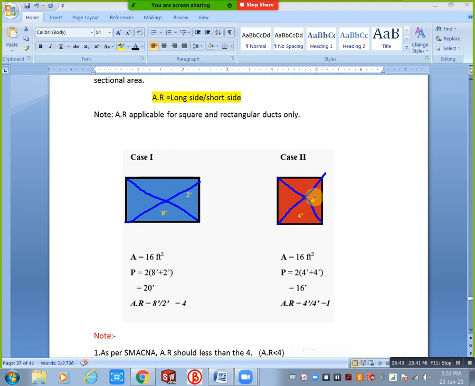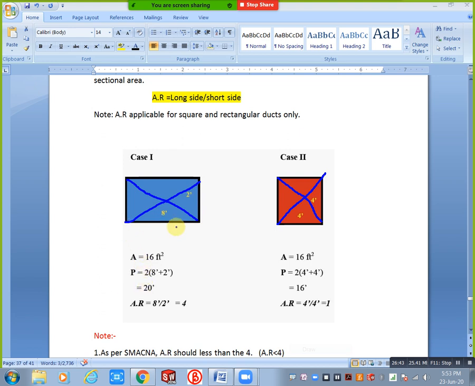Now consider the perimeter. This is 8, this is 2, so 10, and again 8 and 2, how much totally? 20 feet. Perimeter means the length around the duct. You know the difference between perimeter and area already, I think.